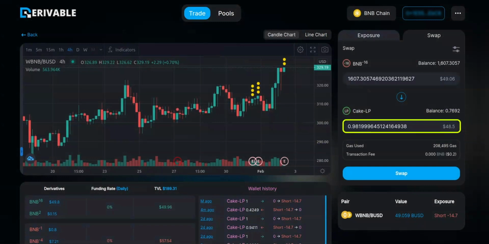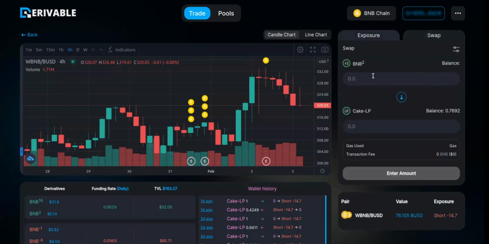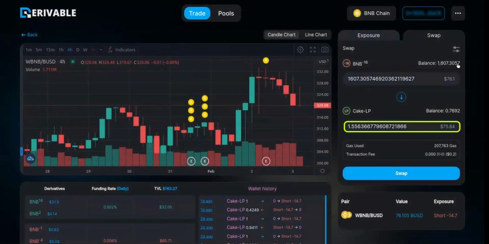A day after, he goes back to Derivable and sees that the price of WBNB is 320.07 BUSD. Open the swap tab and try to convert all of his BNB to the -16th to CakeLP, and he will get 1.556 CakeLP, or $75.84.